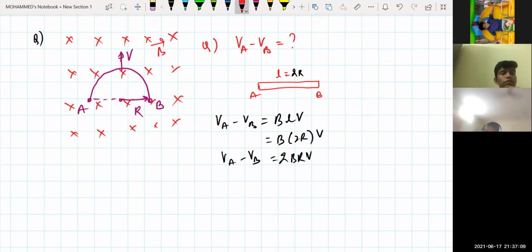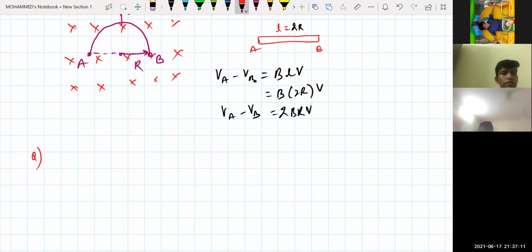Let me give you one more problem. See whether you can do it or not. Now this is a magnetic field. Magnetic field is in which direction? Dot means what? Outwards. Now say for example, there is some wire like this, and this is some terminal A, and this is say for example some terminal B.